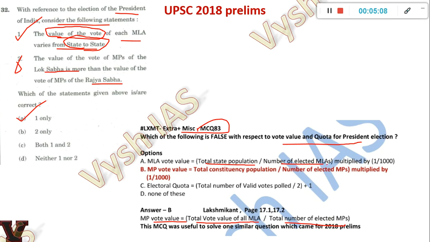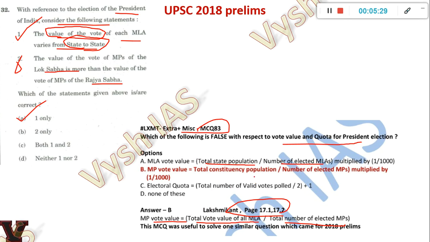If you have studied like this from a standard test series, because we give the page number also, that is why our Polity test series is one of the best in the country. When you do this, keeping your Lakshmikant aside, you can solve it and immediately read that paragraph. Like that, 1000 MCQs and 1000 times rereading your Lakshmikant, you will become an expert in all the Polity concepts. Every minute detail has been picked and formed into MCQs.